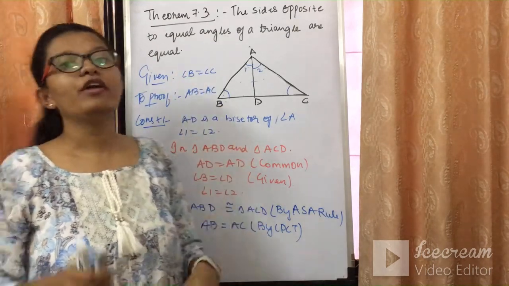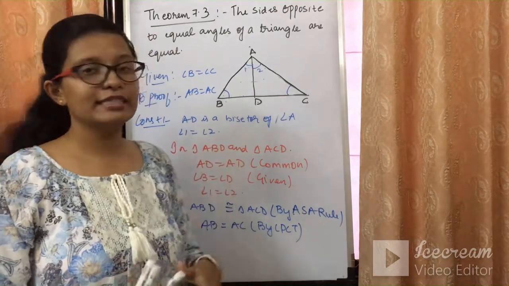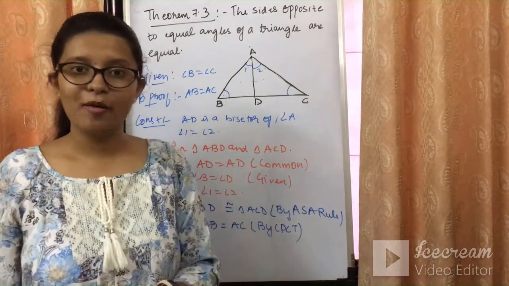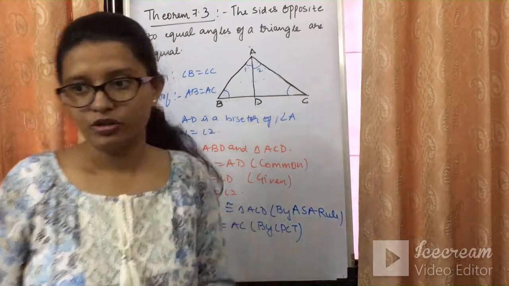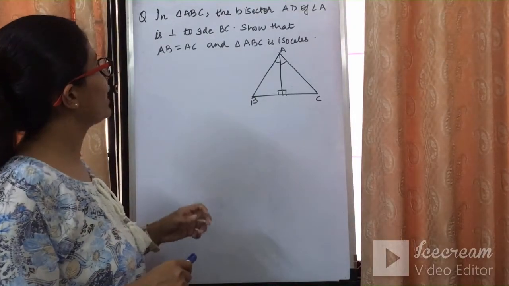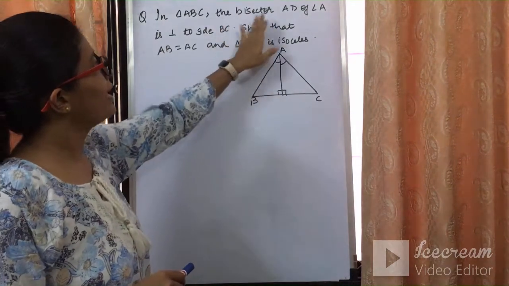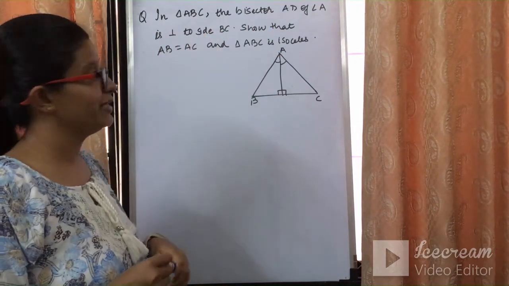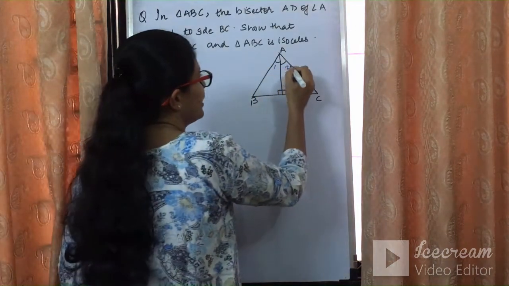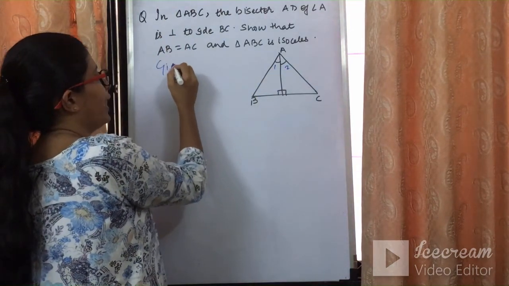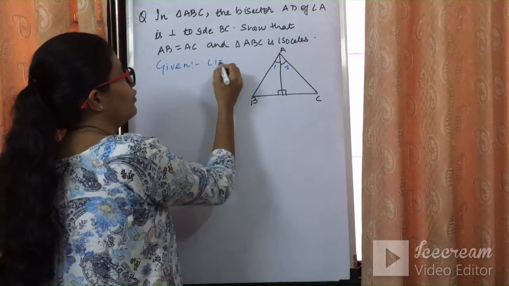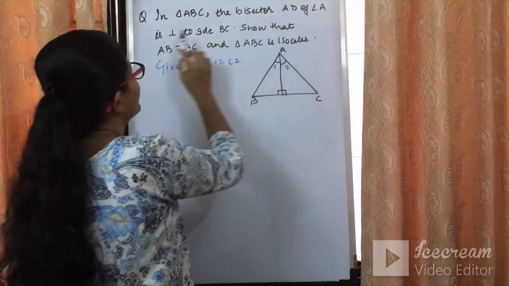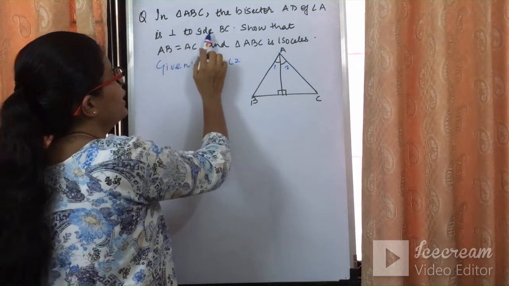So we will be solving few sums related to these theorems, and the theorems which we have already studied are going to come in the picture again. Let's have a look. Now let's have a look on this question. Triangle ABC, the bisector AD of angle A is perpendicular to the side BC. So I can say this is angle 1 and angle 2. It is given in the question. AD is a bisector. So angle 1 will be equal to angle 2. And it is given in the question AD of angle A is perpendicular to side BC.